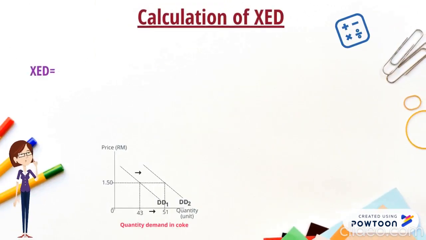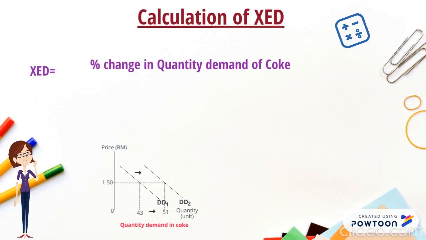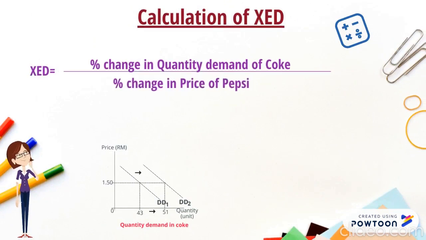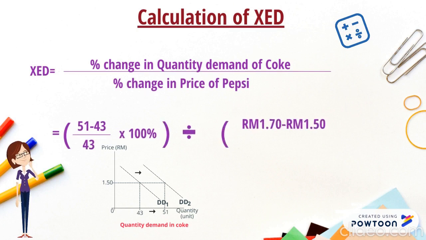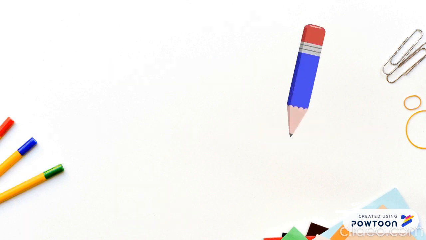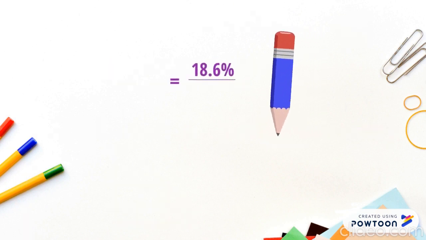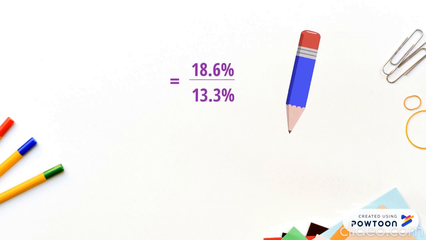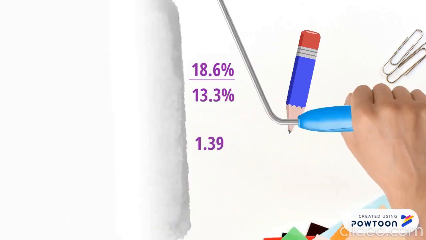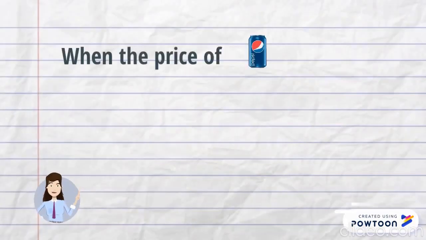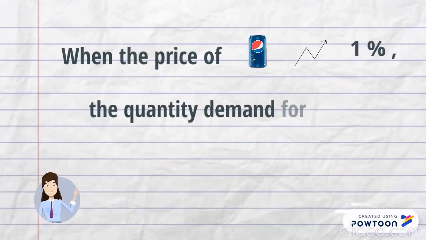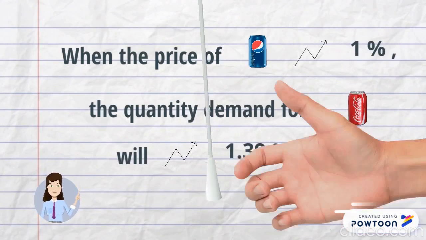XED equals the percentage change in quantity demanded of Coke divided by the percentage change in price of Pepsi. That is 51 minus 43 over 43 multiplied by 100%, divided by RM1.70 minus RM1.50 over RM1.50 multiplied by 100%. And it equals 18.6% over 13.3%. Finally, the XED equals 1.39. So, when the price of Pepsi increases 1%, the quantity demanded for Coke will increase 1.39%.